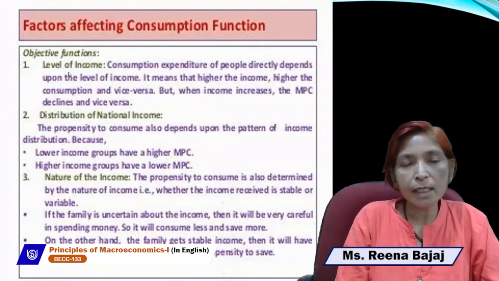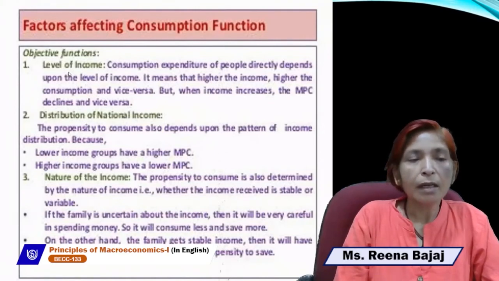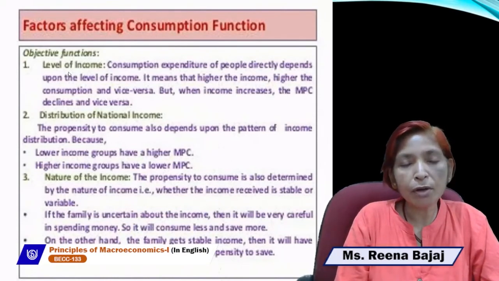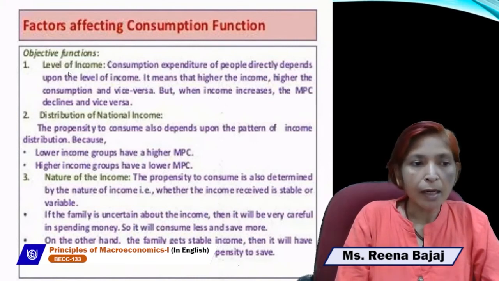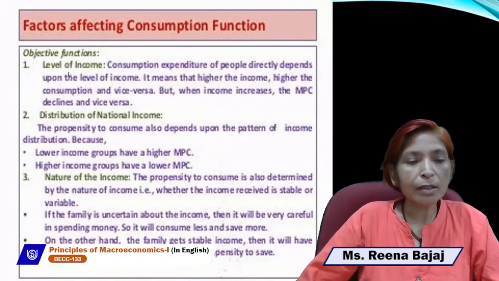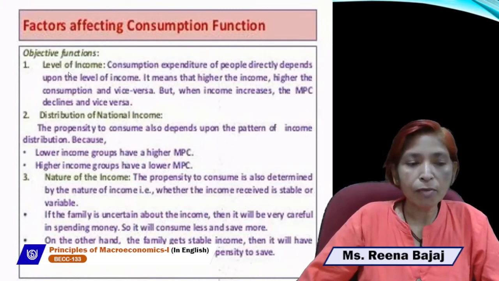Level of income: as you know, level of income directly affects our consumption function. If level of income rises, consumption also rises. But consumption doesn't rise according to the level of income. Consumption rises, but not by the same proportion as the level of income. As I have told you earlier, if distribution of national income is equal, then propensity to consume or consumption will be higher. If distribution of income is unequal, then consumption expenditure will fall.